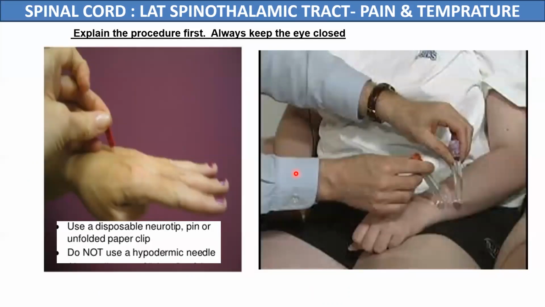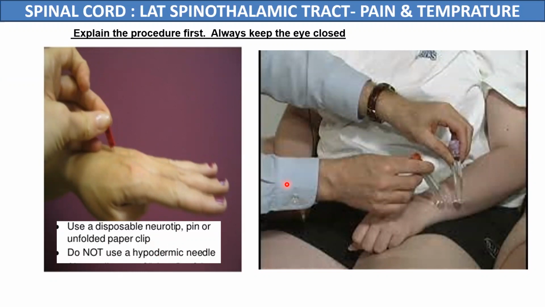So here in these two pictures, we can see the testing of pain and temperature sensations which are carried by the lateral spinothalamic tracts. Before testing any sensation in a patient, we must explain the full procedure to the patient first, and we should always keep his eyes closed during the procedure. The pain sensation can be tested in a person by touching him with a disposable neurotip pin or an unfolded paper clip. But we should never use a sharp hypodermic needle. We should always sterilize the tip of the pin or the paper clip before doing the procedure.